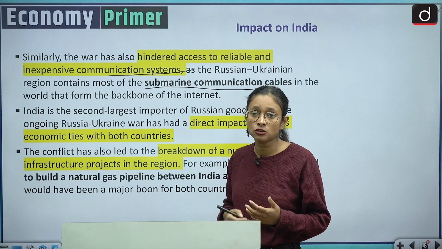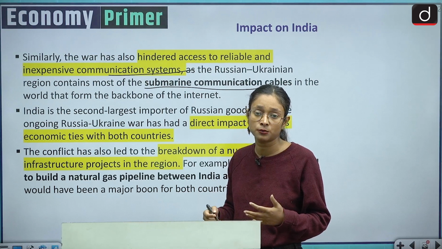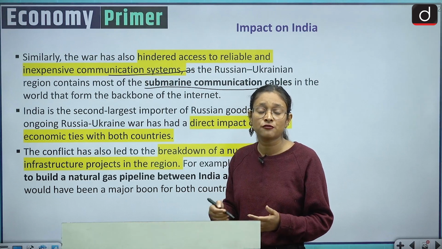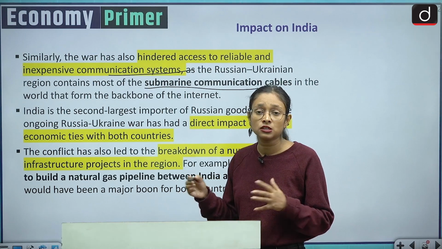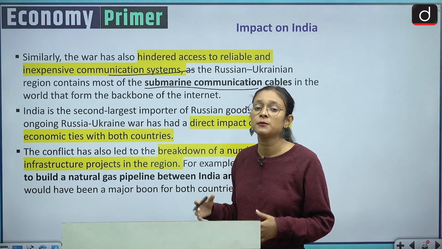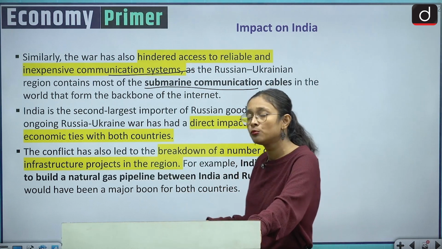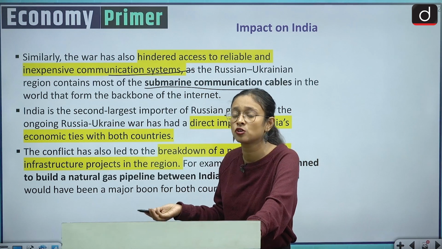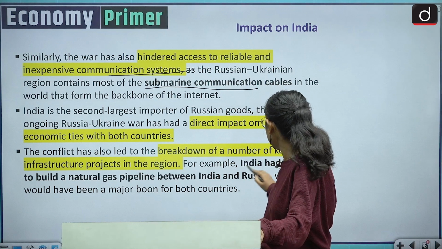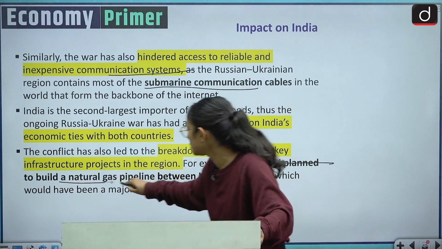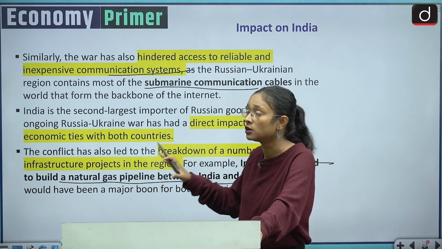The pharmacy industrialists and business people are so much affected because of the stoppage of various bridges, land routes, rail routes, and sea routes, and because of all these things the pharmacy industry of India is highly impacted. There is also a stoppage of various good projects because India had planned various projects with the Russians. Suppose India had planned to build a natural gas pipeline between India and Russia, and because of the war this project has been stalled.